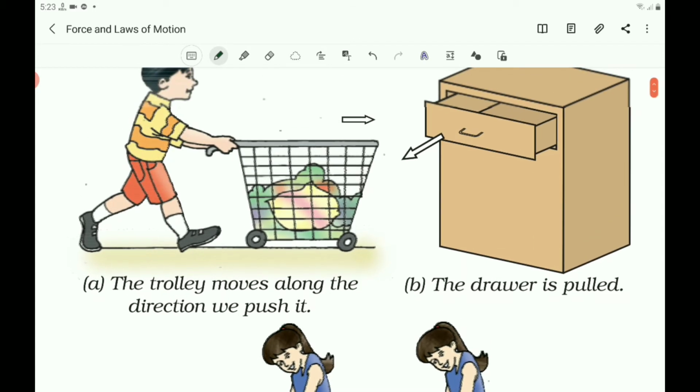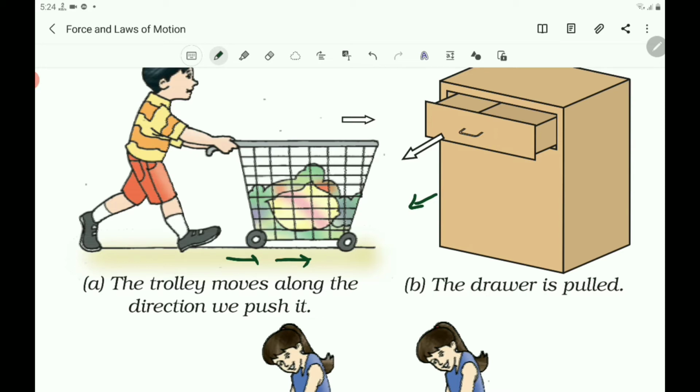Here, when force is applied to the object, it moves in this direction. When a drawer is pulled in this direction, the drawer comes out in this direction. So pushing, hitting and pulling of an object are ways of bringing an object in motion.